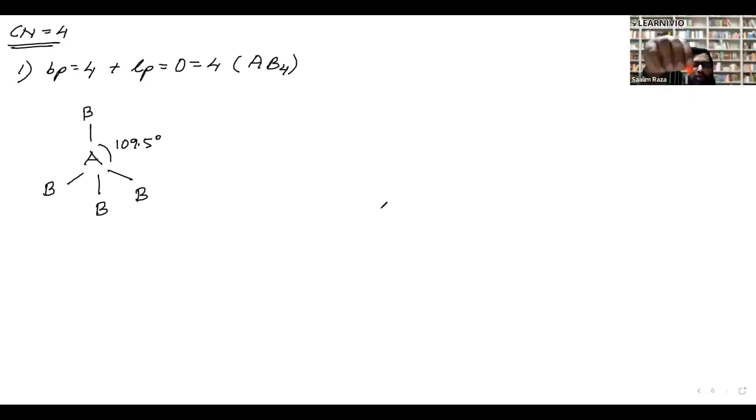As soon as I move the orange one to the top, all the 3 will take the same position as the previous one, because if all these balls were of the same color, you would not be able to distinguish them. Now you can see the orange one is at the top, and the other ones are at the bottom. But if I move it like this, it is the same. So this is a very symmetrical structure, and you will come to this structure in 12th standard in solid state chemistry. A cube is made up of small bits of these structures.